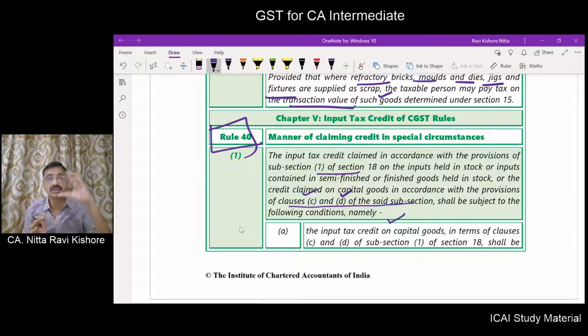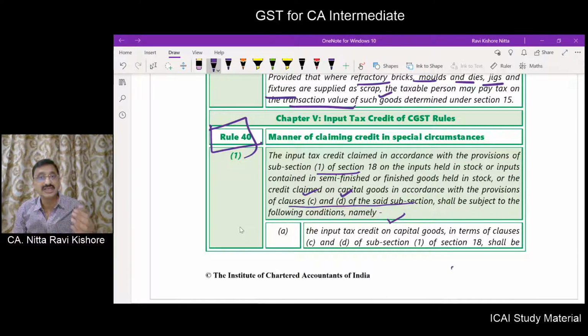18(1)(a) is where you are required to get yourself registered and you are doing the registration within a period of 30 days. 18(1)(b) is you are taking voluntary registration. For 18(1)(a) and (b), you will get the ITC only of stock on inputs and inputs contained in semi-finished and finished goods.